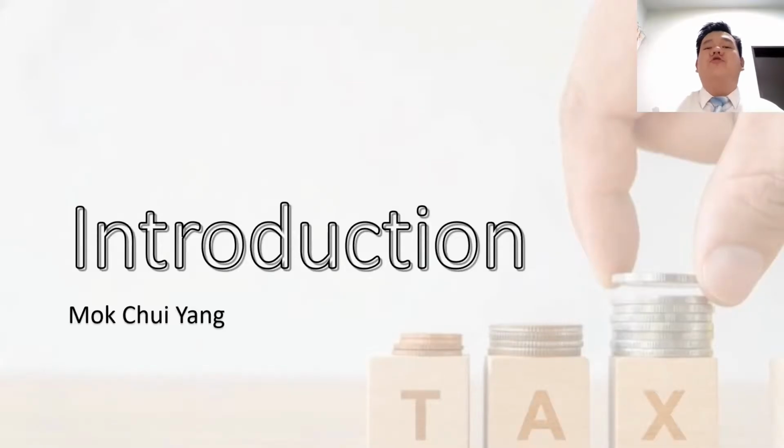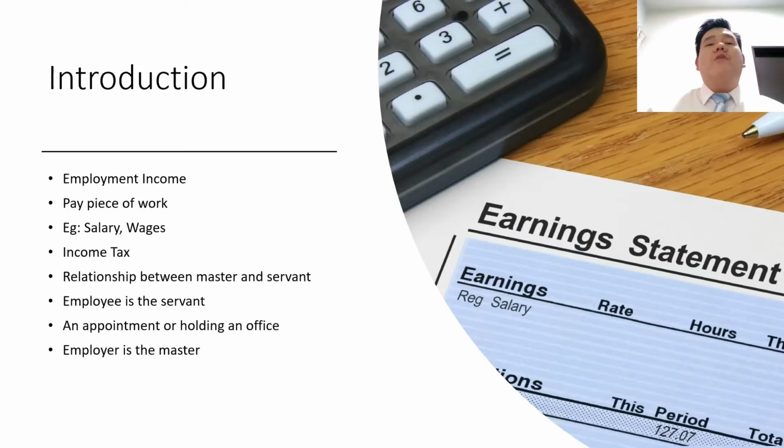So let us start with the introduction of this assignment. The topic of our assignment is employment income. So what is employment income? Employment income is defined as pay for pieces of work, which is known as salaries and wages. Employment income is also an important source of revenue to the government, as the government can get income tax from